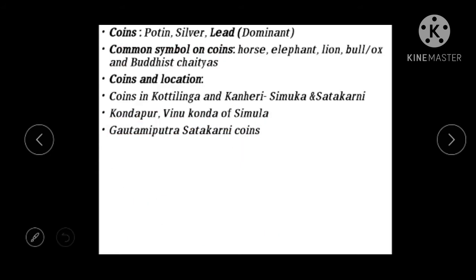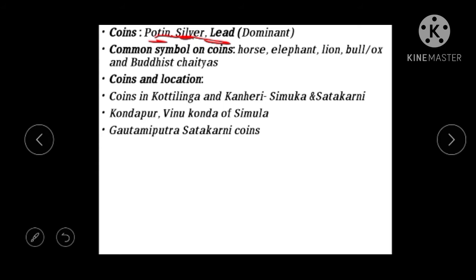Coming to the next one. Most of these inscriptions were written in Prakrit with the Brahmi script. Next, we construct history based on coin sources. Most of the coins were from the Deccan, made of copper, silver and lead. Among these three, lead was the most commonly used.